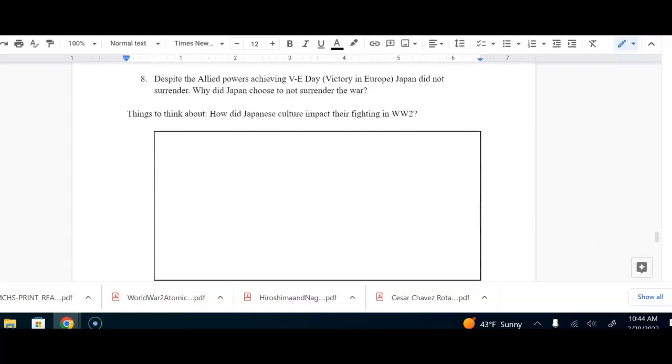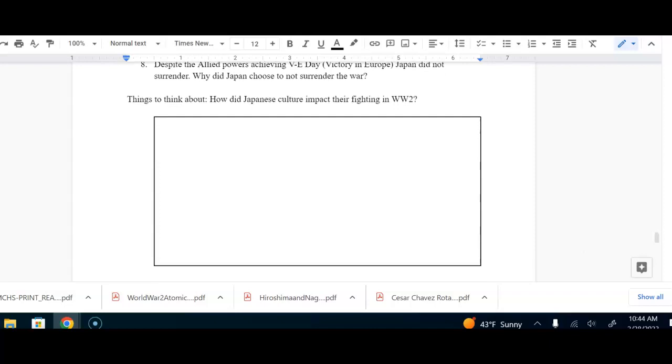Number 8, despite the Allied powers achieving VE Day, which was victory in Europe, Japan did not surrender. Why did Japan choose to not surrender the war? Some things to think about. How did Japanese culture impact their fighting in World War II?